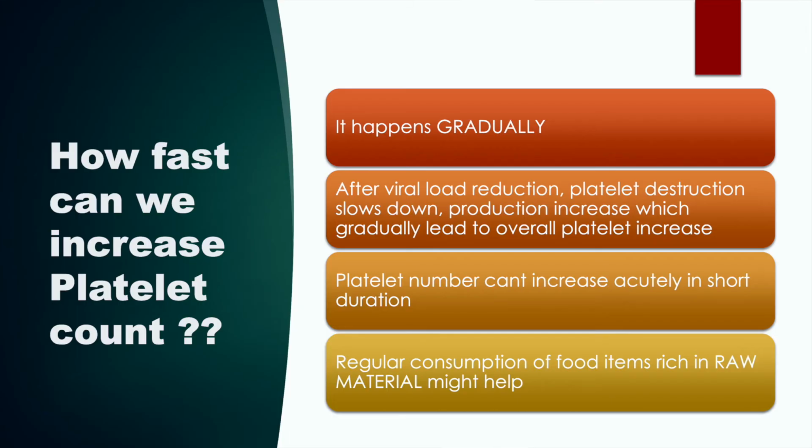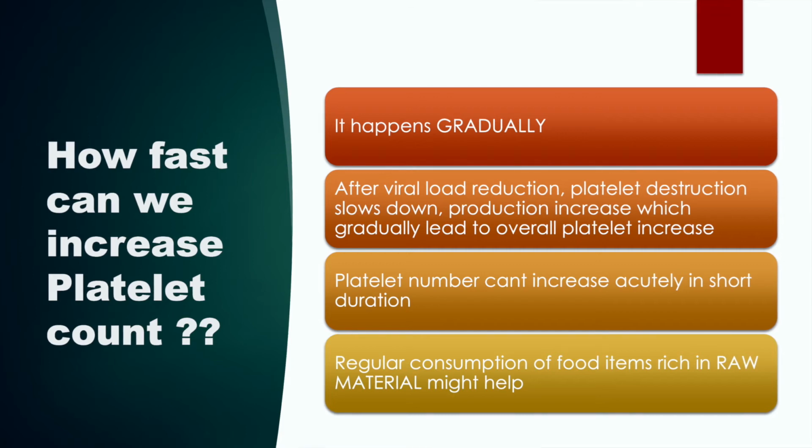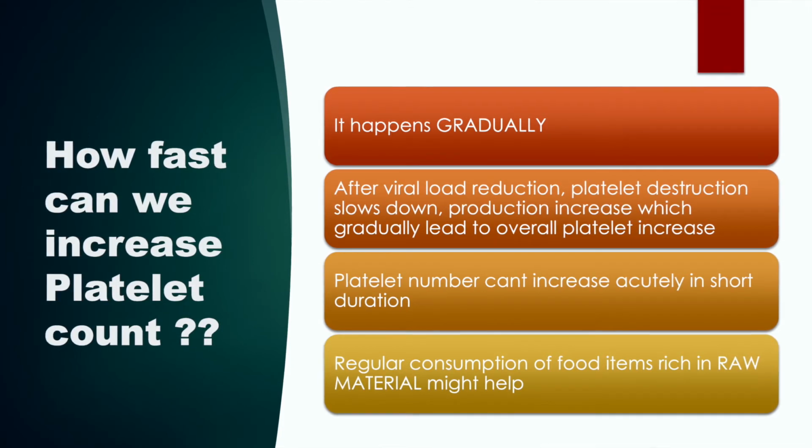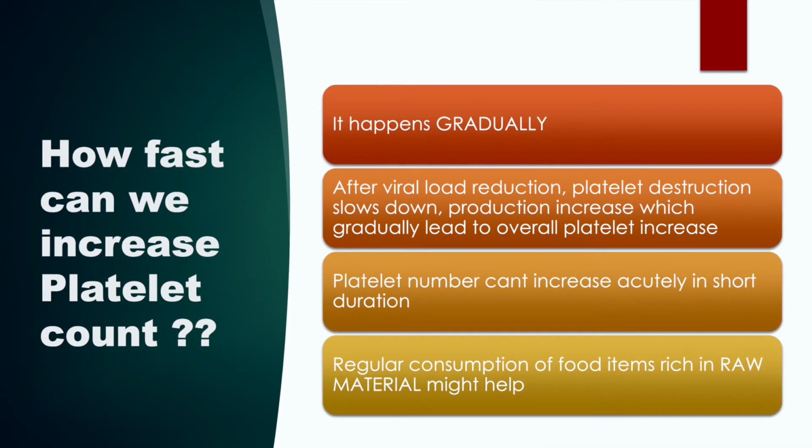10th and the last question, which is usually asked by many people or many patients or relatives, how quickly can we increase platelet production? So remember one thing, reduction in platelets is mostly because of increased destruction, which is because of viral infection, which we cannot do anything into. The second is reduction in platelet formation. So once the viral load will reduce in the body, automatically the destruction of the platelets as well as the reduced production by bone marrow will normalize.